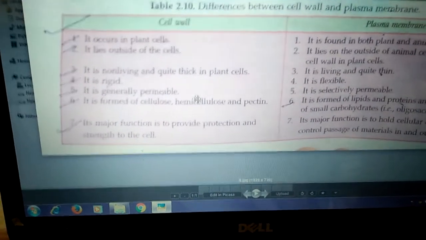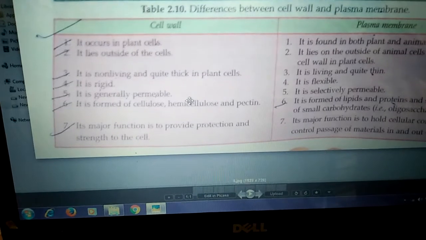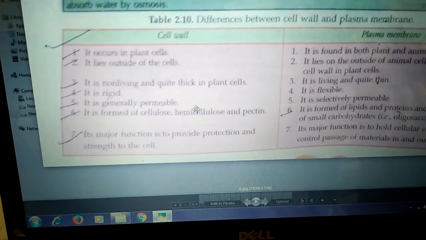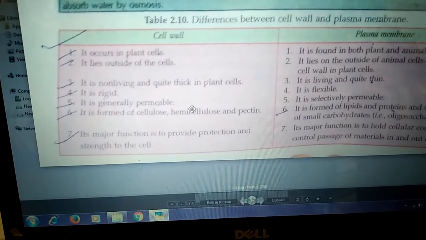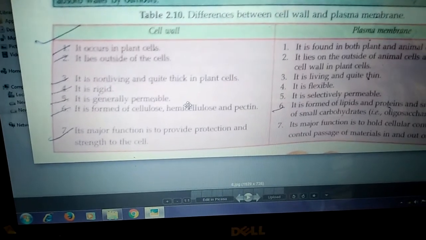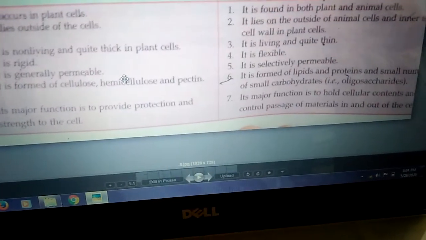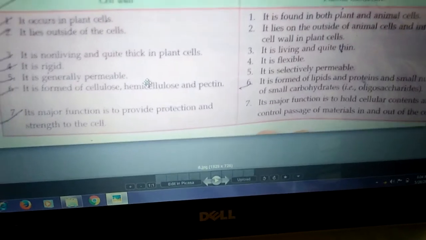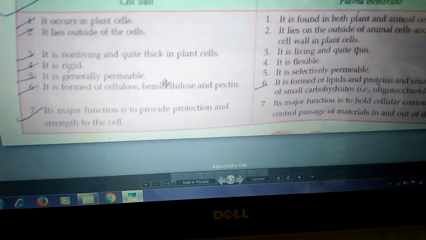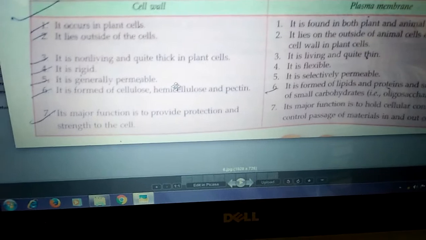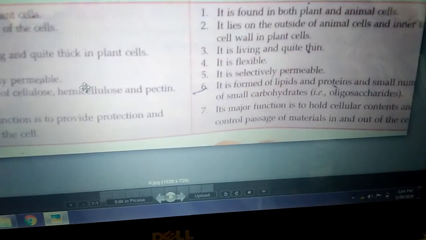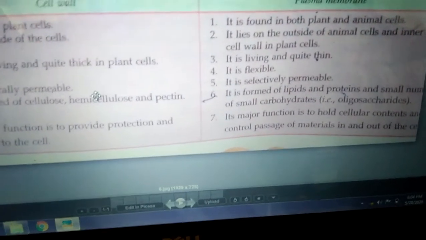Then the substance from which it is made. Cell wall is made up of cellulose, lignin, pectin. These are the names of the substances from which the cell wall is made. And plasma membrane is made up of lipids and protein. So that is the important point. Cell wall is made up of cellulose, lignin, pectin, and plasma membrane is made up of protein and lipids.